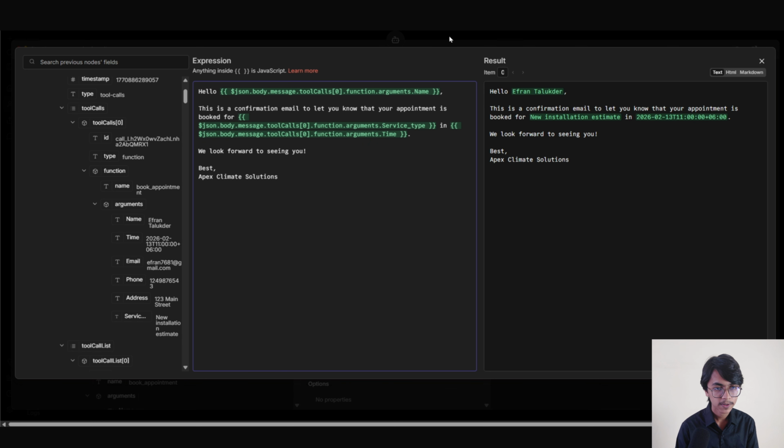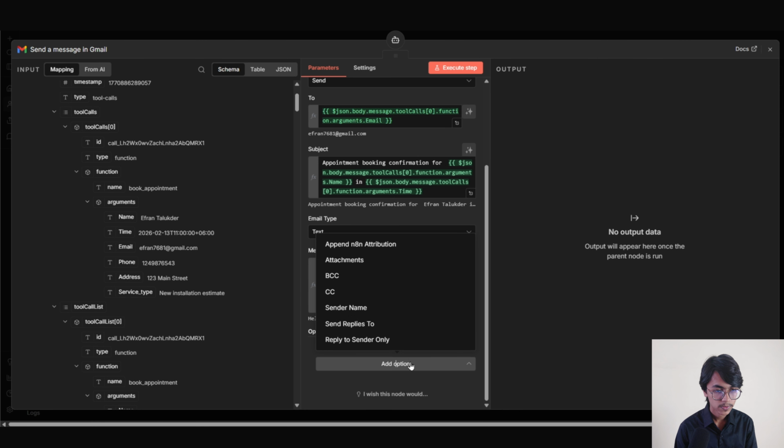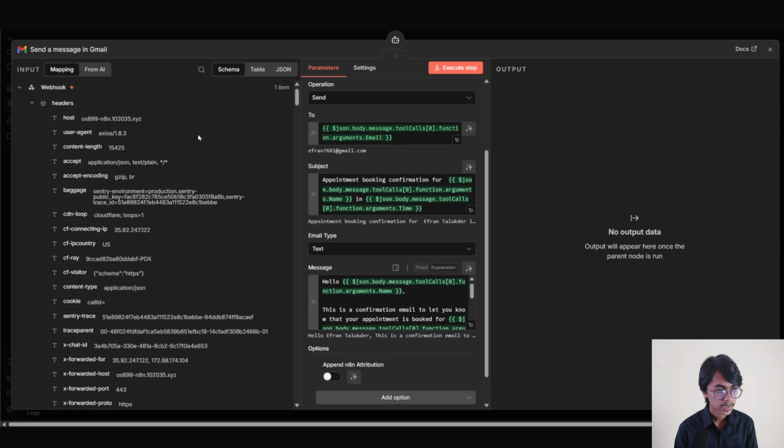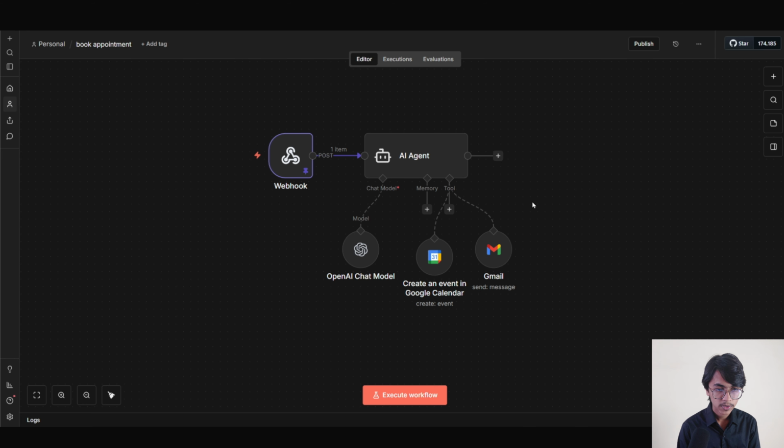Now we are going to click out of it. Now we are going to click on add option. Now click on append n8n attribution. Now we are going to turn this off. I'm going to call this tool Gmail. Now we are going to run this AI agent to see if it is working.